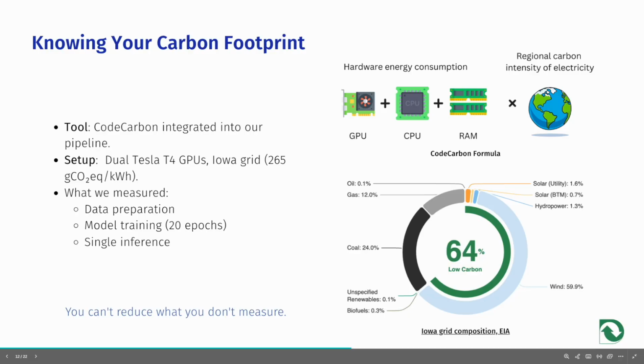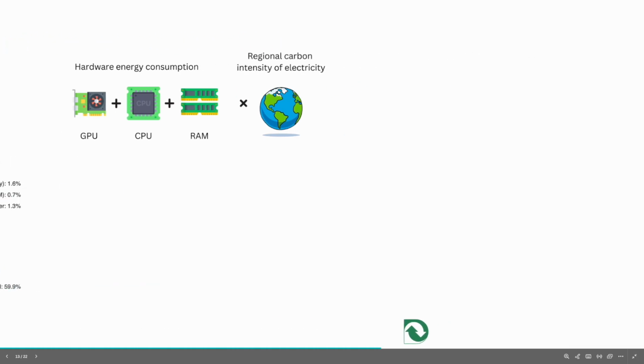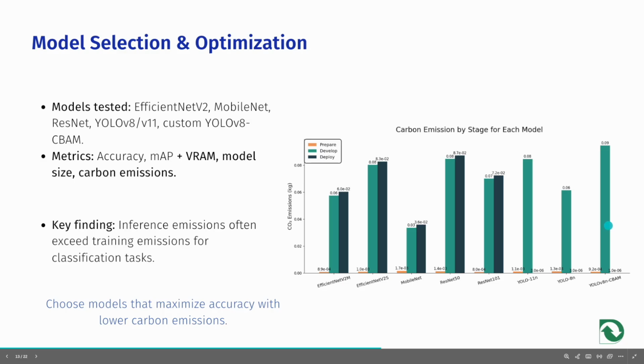Now let's examine the model selection and the operational carbon emissions by lifecycle stage. For this purpose, we rigorously tested state-of-the-art architectures for waste classification and detection, including EfficientNet V2, MobileNet, ResNet, YOLO V8 and V11, and a custom YOLO V8 CBAM model. Our evaluation extends beyond the standard metrics such as accuracy, F1, and mean average precision to also assess VRAM usage, model size, and carbon emissions.